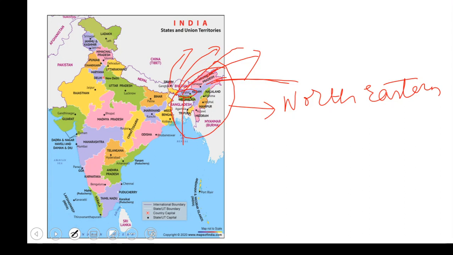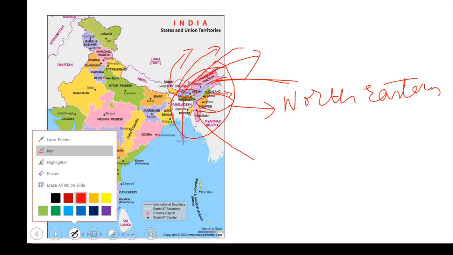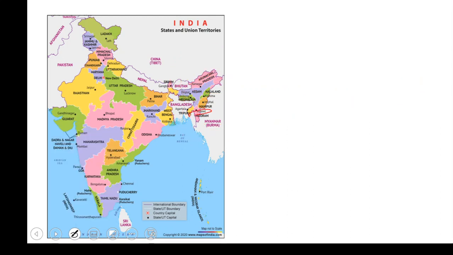We have Nagaland, and the capital of Nagaland is Kohima. Manipur's capital is Imphal. Mizoram's capital is Aizawl, see, it's Aizawl. And the capital of Tripura is Agartala. Already we discussed Meghalaya's capital is Shillong.